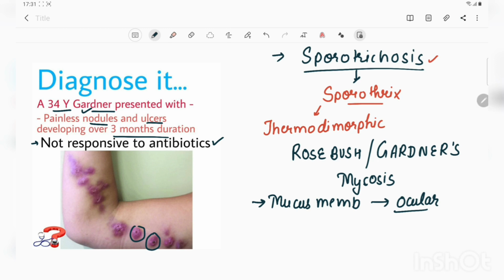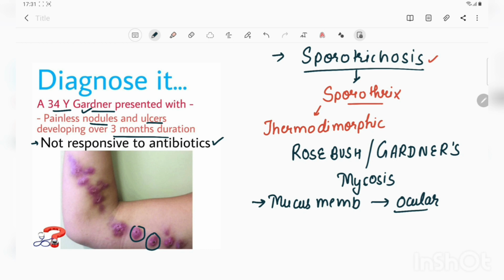In the treatment part, there are basically 4 drugs for its treatment. One is itraconazole, next is potassium iodide, next is terbinafine, and amphotericin B. Itraconazole is considered the drug of choice because it is quite effective as well as safe. The potassium iodide, the specific thing about it is it was the first drug that was used for the treatment of sporotrichosis. Do you know the mechanism of action of itraconazole?